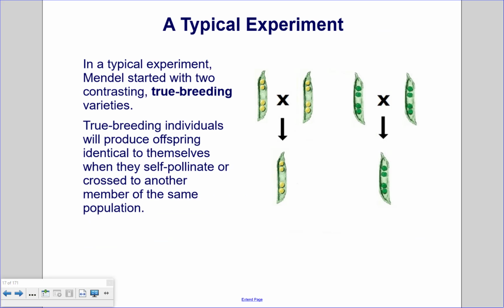A typical experiment. In a typical experiment, Mendel started with 2 contrasting true breeding varieties. True breeding individuals will produce offspring that are identical to themselves when they self-pollinate or are crossed to another member of the same population. So in the example on the right, we have yellow pea plants being crossed together, producing all yellow pea plants, and green pea plants crossing with each other, producing all green pea plants.